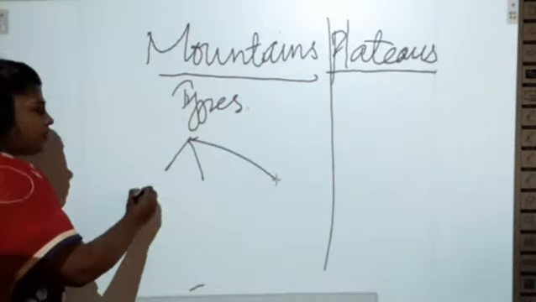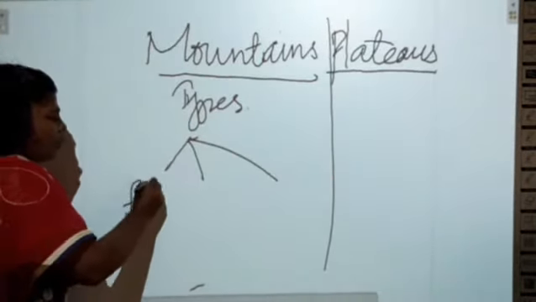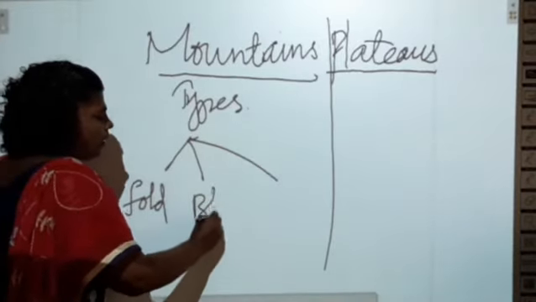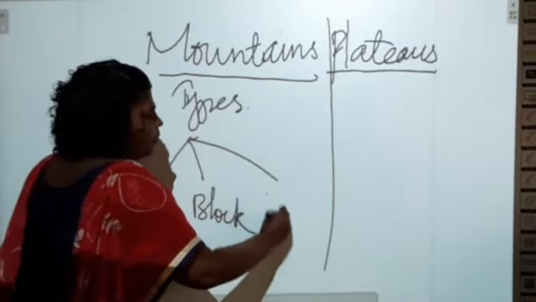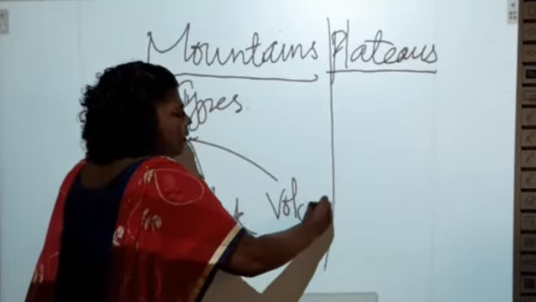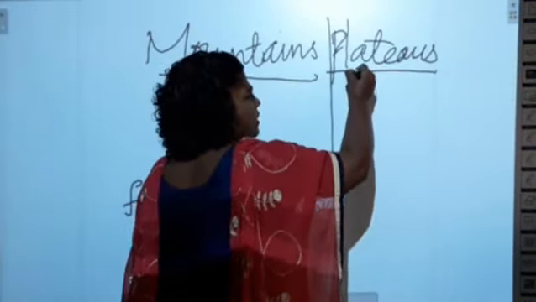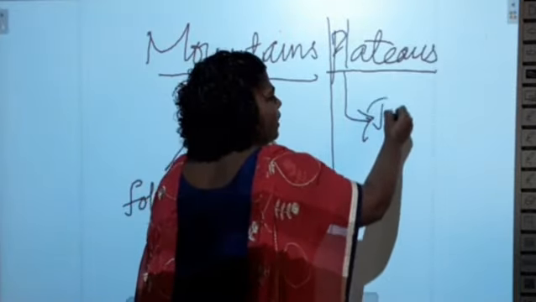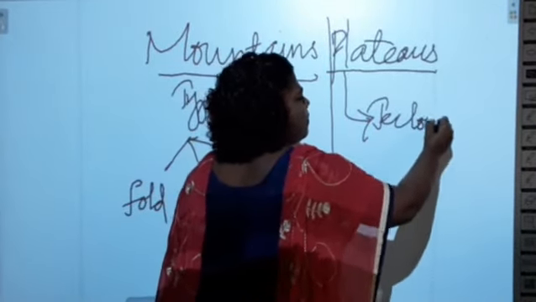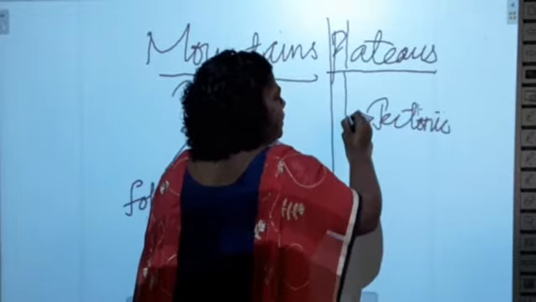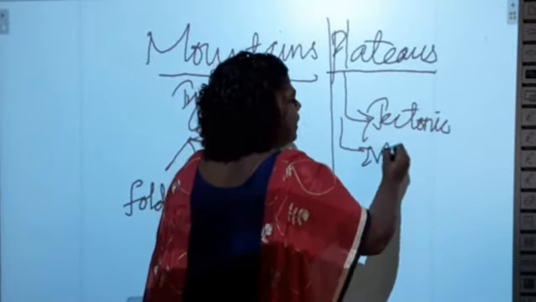What are the three types of mountain we have seen? Fold mountain, block mountain and volcanic mountain. Okay. What are the different types of plateaus you have seen? You have seen 5 types of plateaus. First one is tectonic plateau and the second one is volcanic plateau.